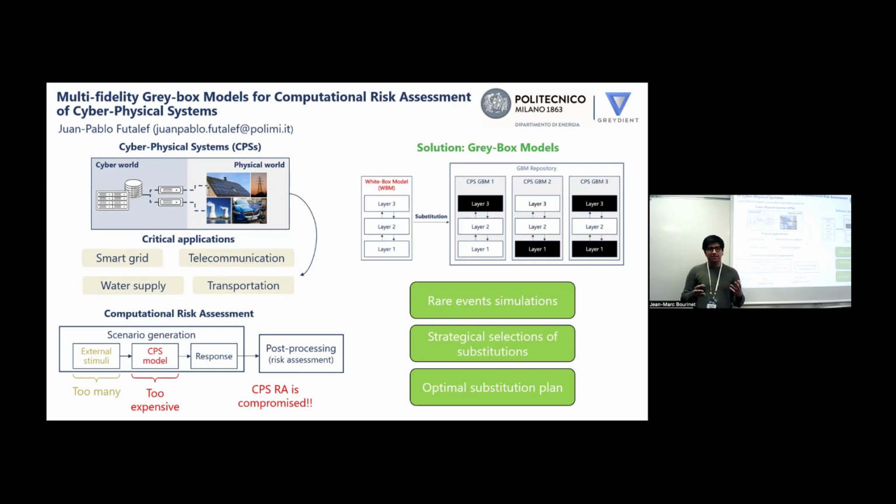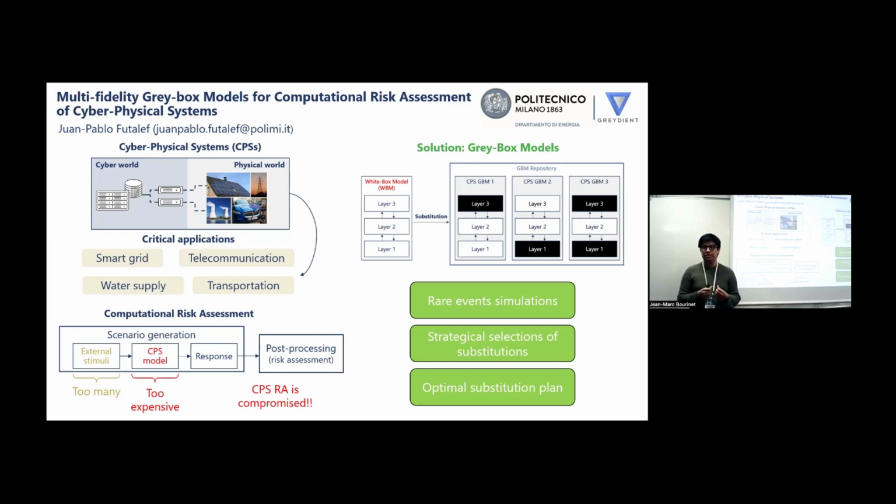Now, a cyber-physical system appears when we combine cyber and physical elements. Nowadays, this coupling of components is becoming critical and more used in large-scale systems, such as smart grid, telecommunication networks, infrastructure, such as transportation and water supply. Assessing the risk of these systems is therefore essential.